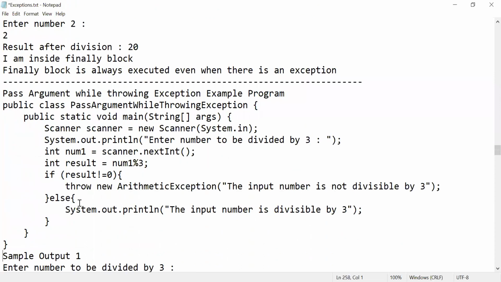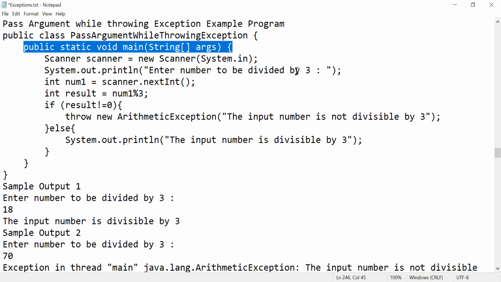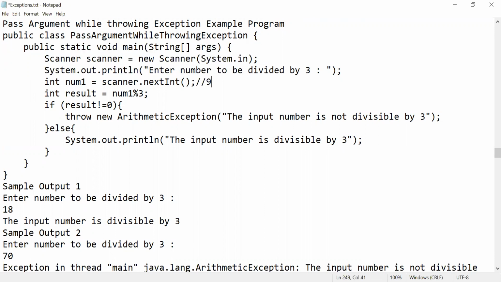Okay, next: how to pass an argument while throwing an exception. Now try to see. Generally your program execution starts from here, right? Now you are requesting the user to enter a number to be divided by 3. I'm giving a number called 9. So number 1 divisible by 3, now the answer will be what? 3. Now the result is 3, not equal to 0. Is it true?